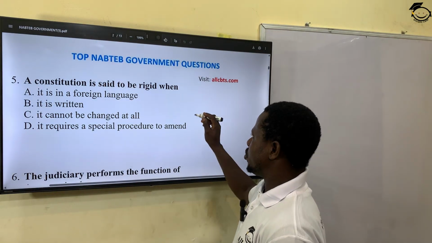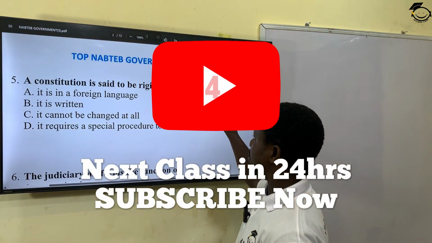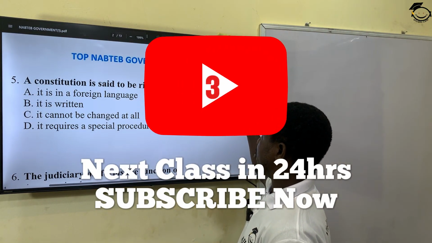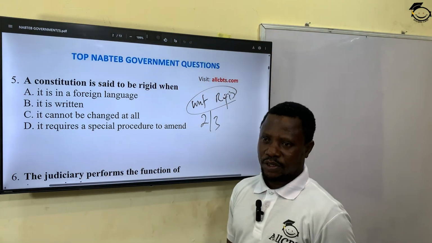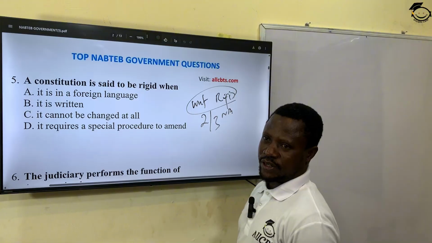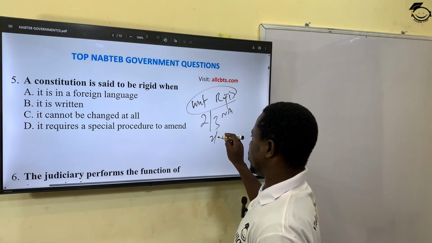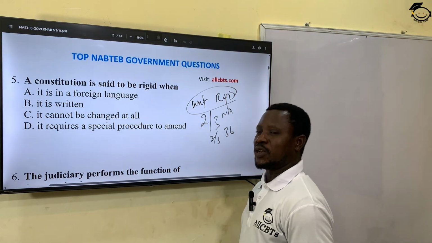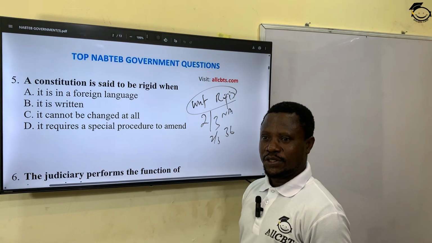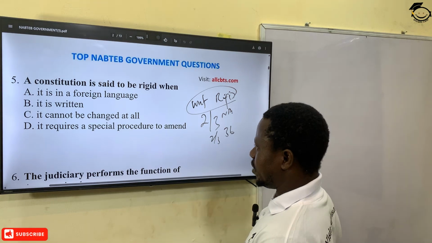Why? A written constitution is always rigid in nature. And for you to change a rigid constitution, it must take a 2/3 majority of the National Assembly in Nigeria, and a 2/3 majority of the 36 states. So you can see the process is difficult, it's cumbersome, but it can be changed. So the correct answer is D.